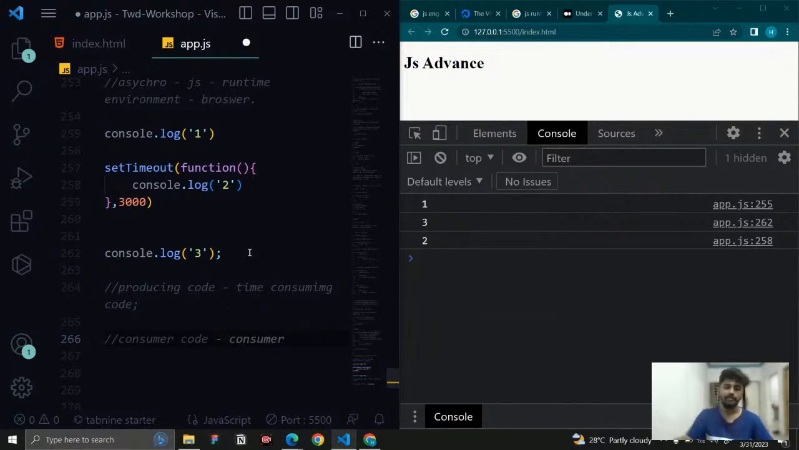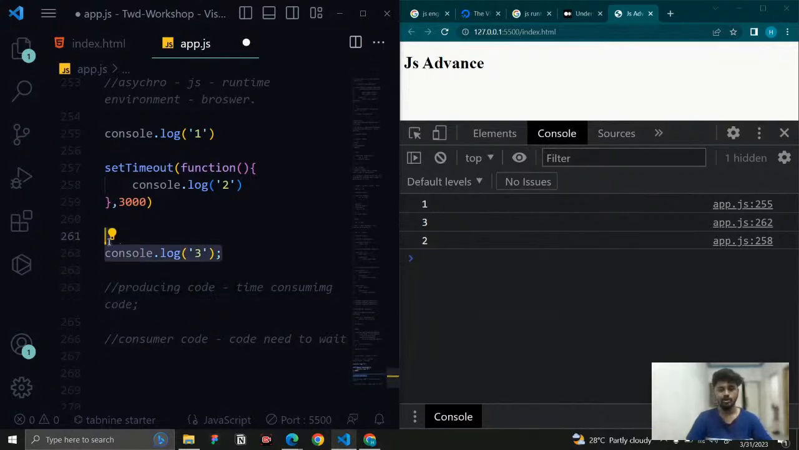The producing code will take some time to execute. It may be anything: working with the backend, working with a server, fetching data from an API, or working with setTimeout. And there will be consuming code, which needs to wait for the producing code.